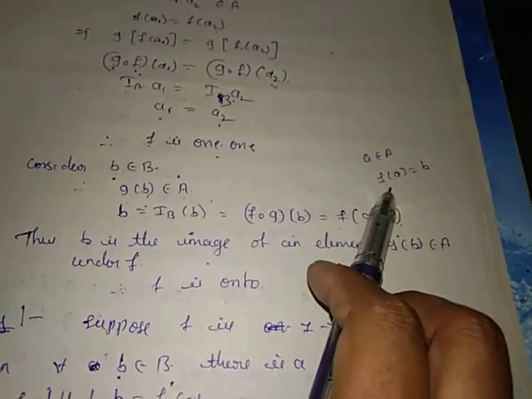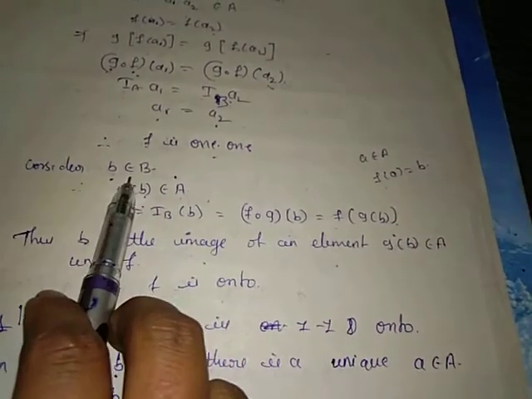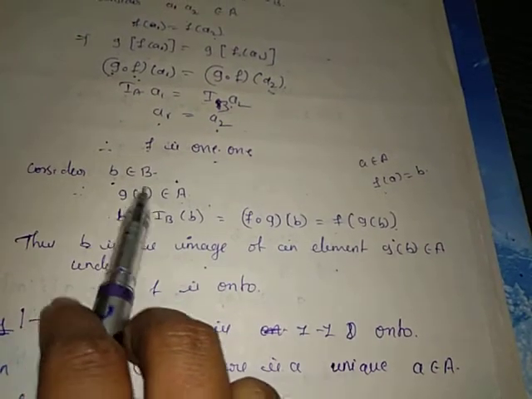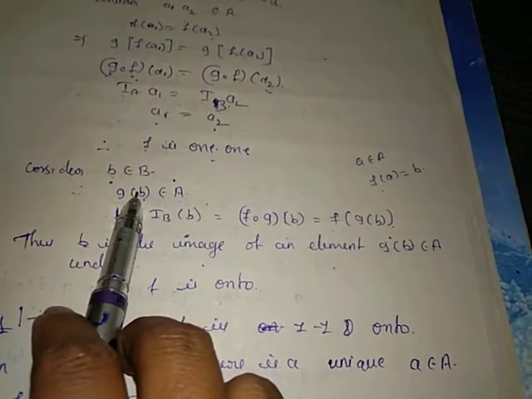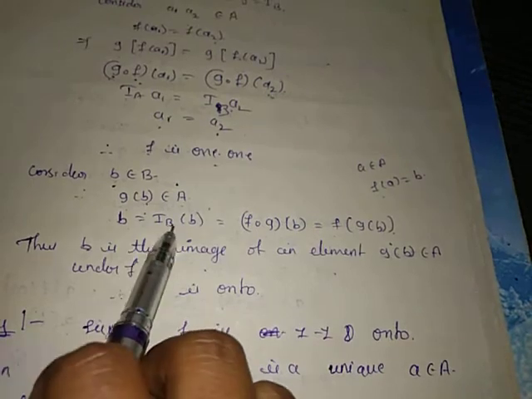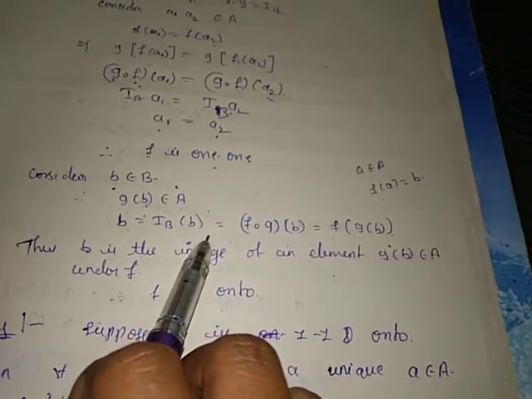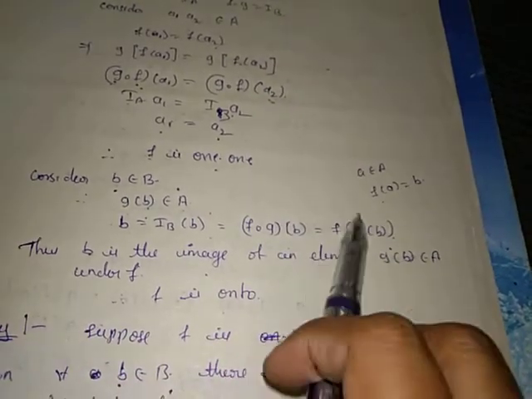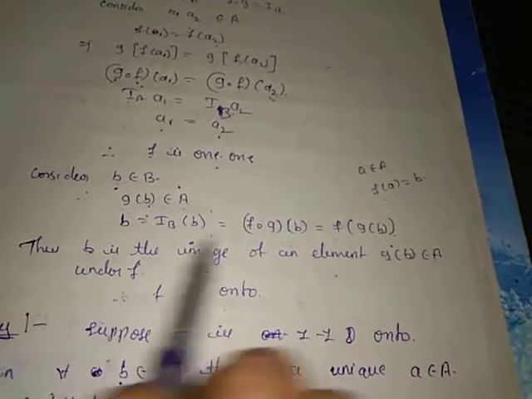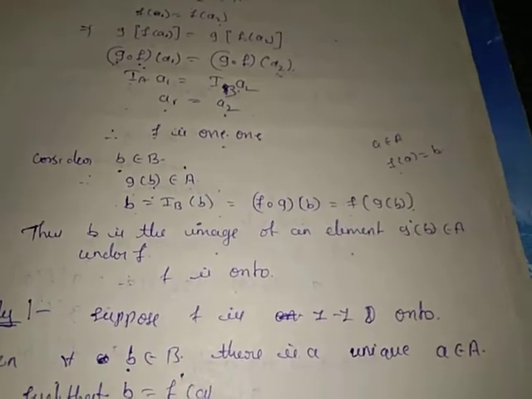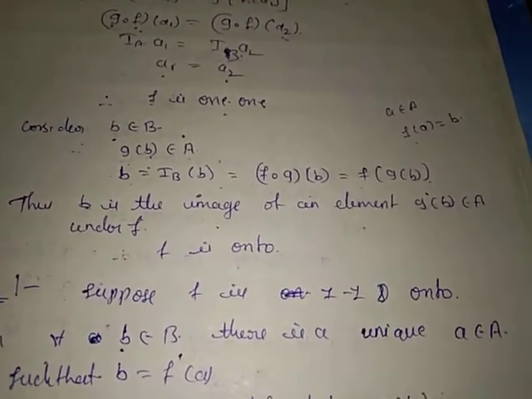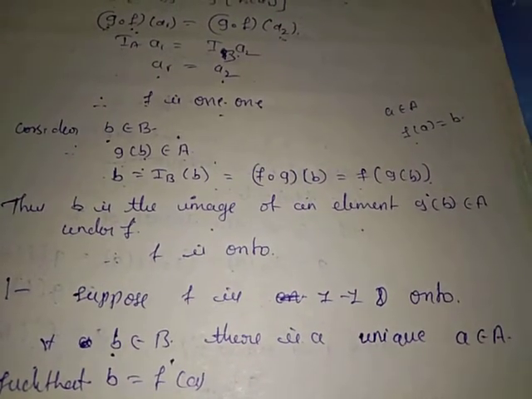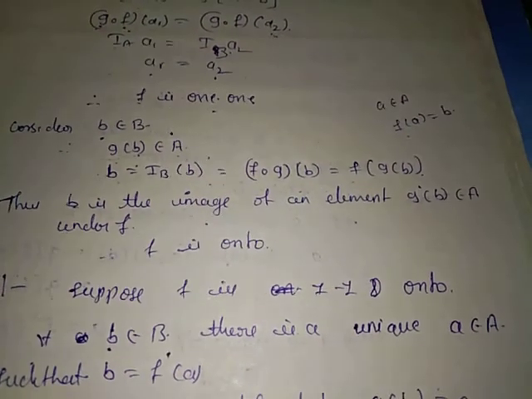Instead of a here it is g of b. So b equals I_B of b, which is f of g of b. Thus b is the image of an element g of b belonging to A under f.